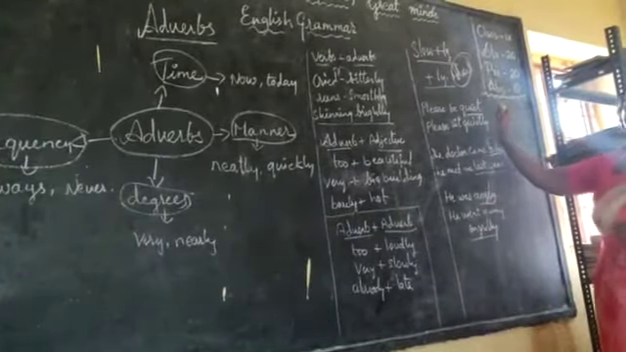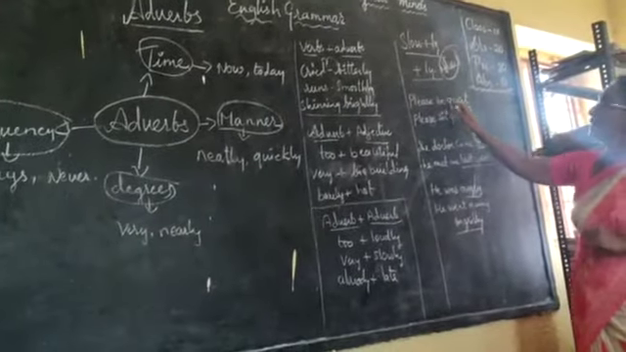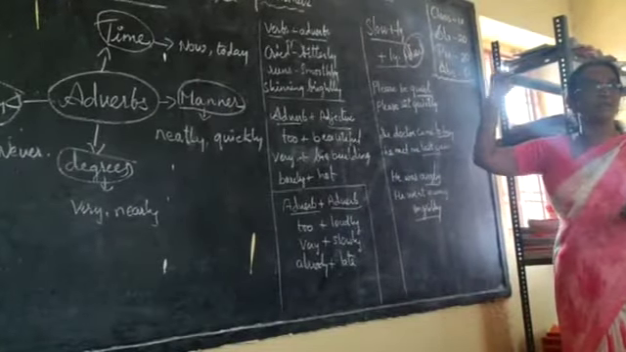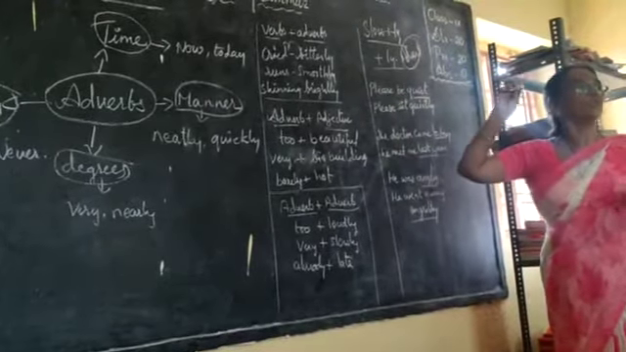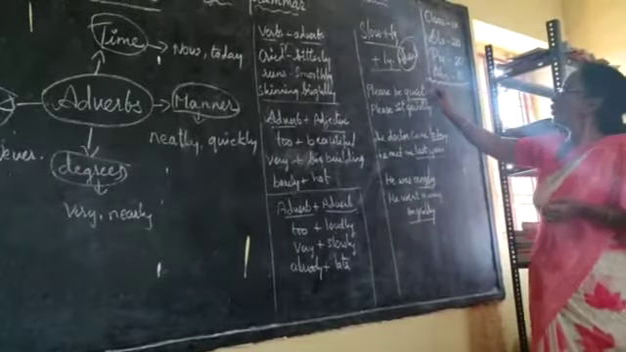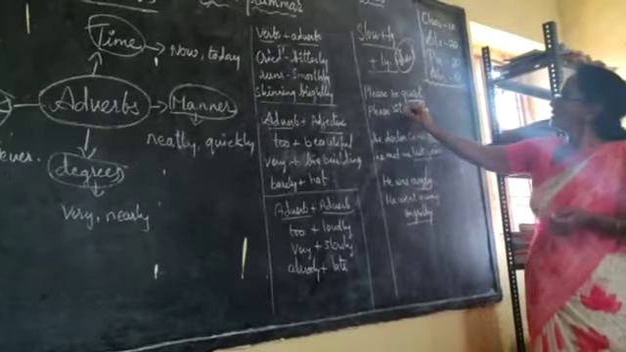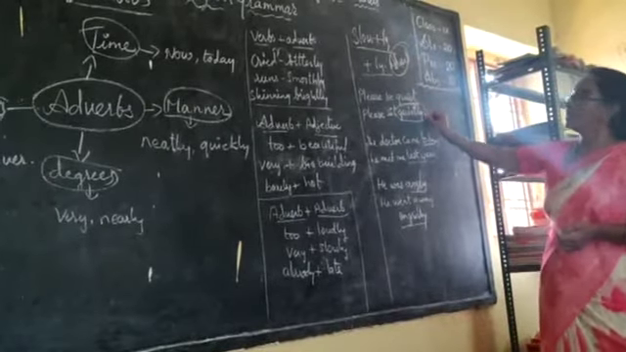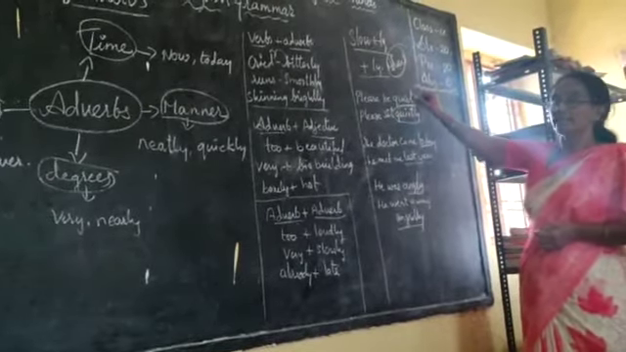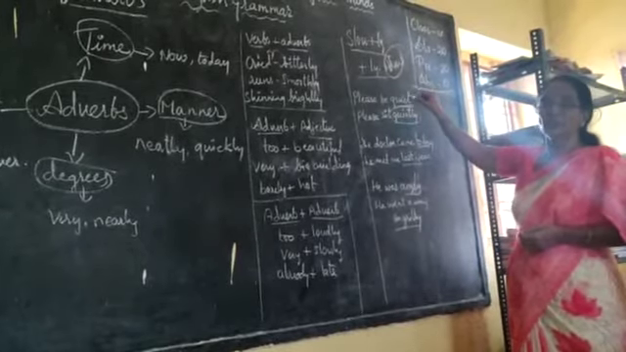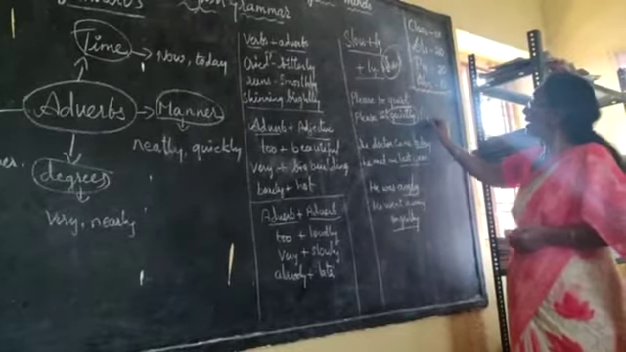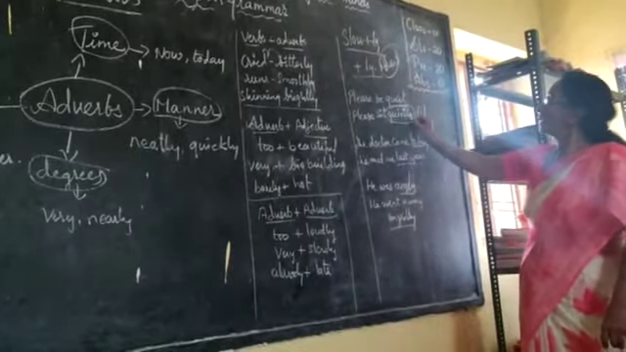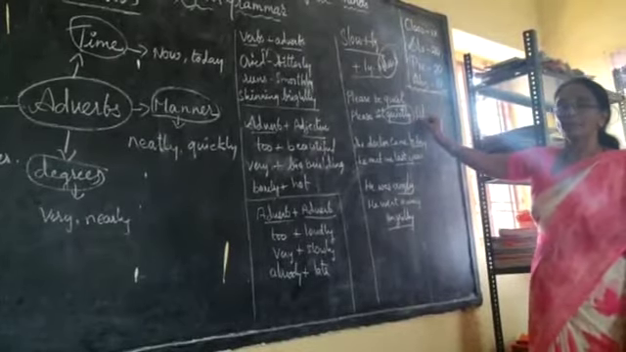Now here some sentences I have written, children. Please be quiet. Now, what is quiet? It's an action word. Action word means it's a verb. Quiet is a verb. But please sit quietly. So when I added ly to quiet, or you can say when I added ly to a verb, it becomes an adverb.